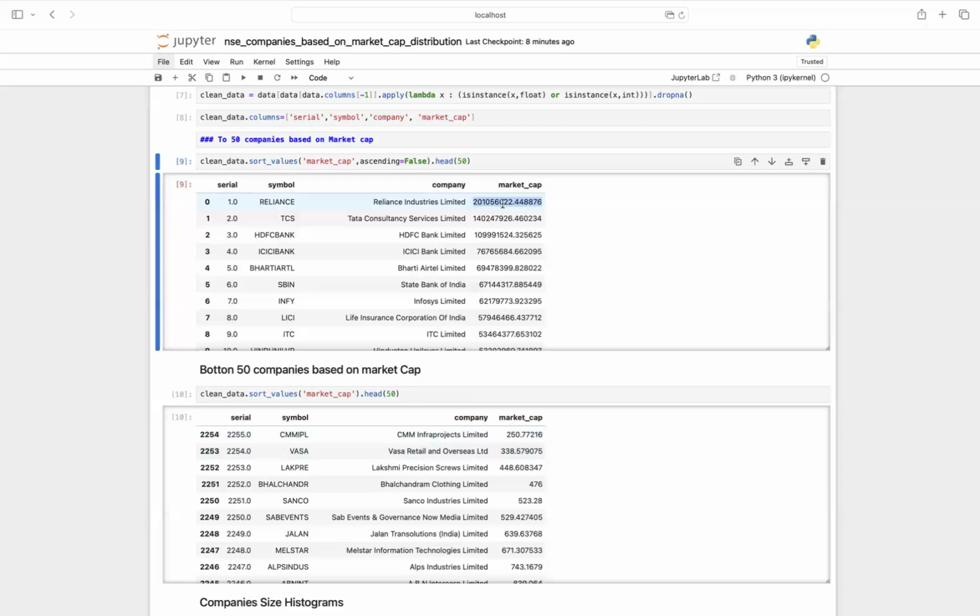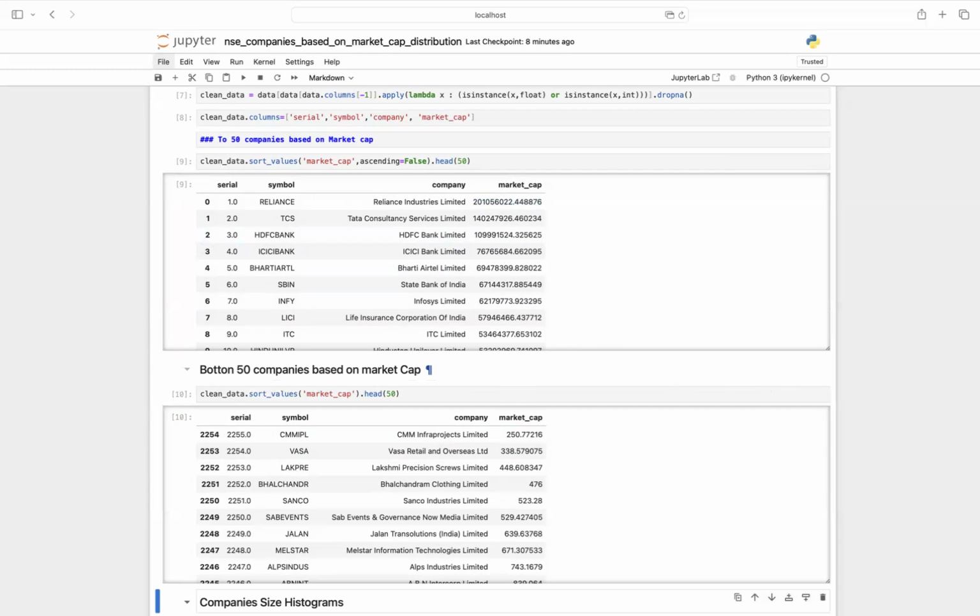It's something like 2 into 10 to the power 8 probably. So you can see that there is a very big difference between the smallest and the largest company, which we'll see further.